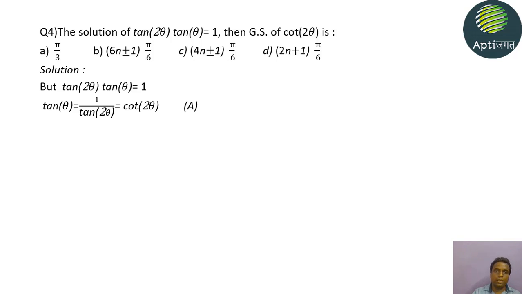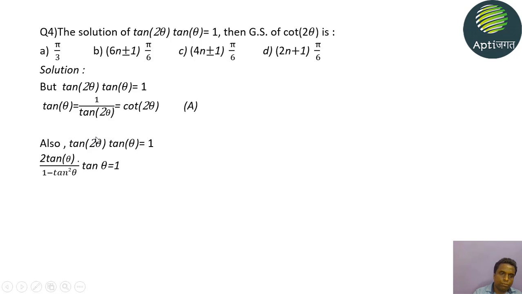First we will apply the formula of tan 2θ. What is tan 2θ? 2 tan θ upon 1 − tan² θ. The value of tan 2θ is substituted here, multiplied by tan θ, is equal to 1.